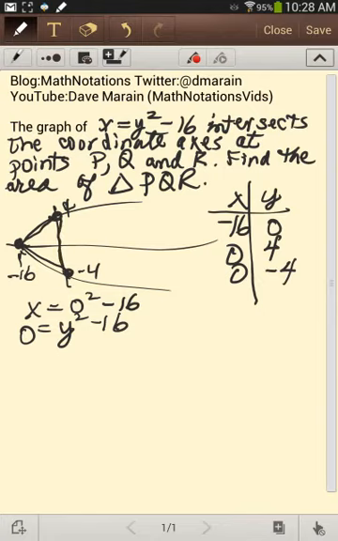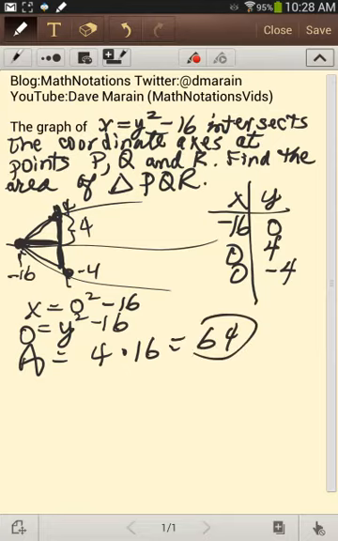So, using area equals half the base times the height, using this as the base, half the base would be 4 units. The height would be 16, so we get 64.